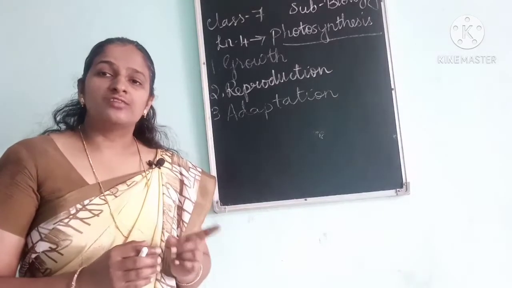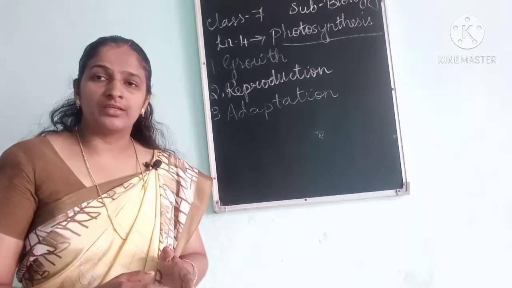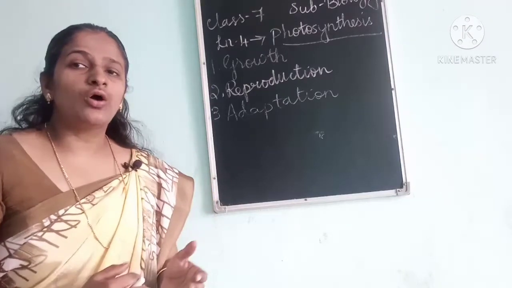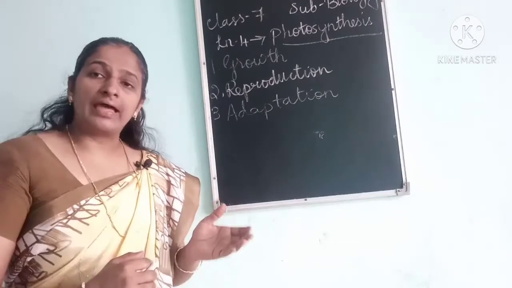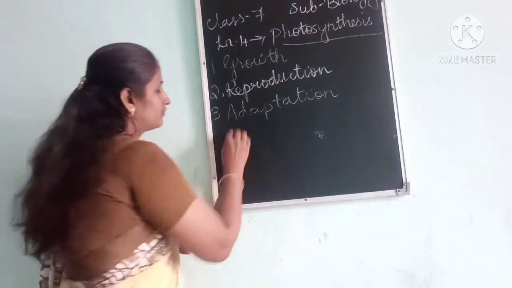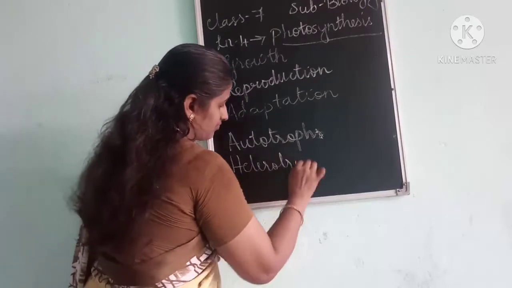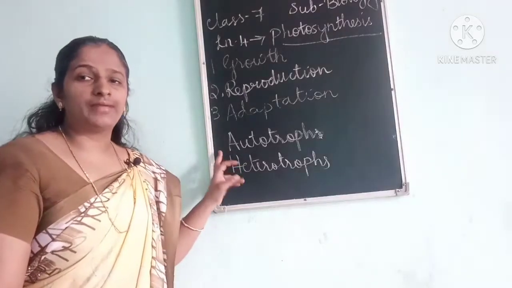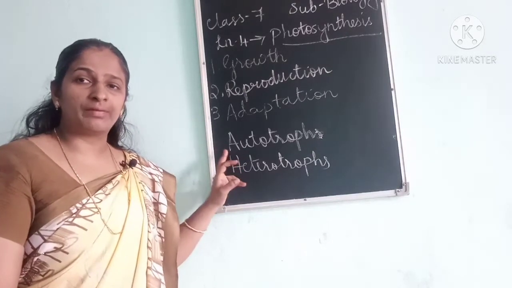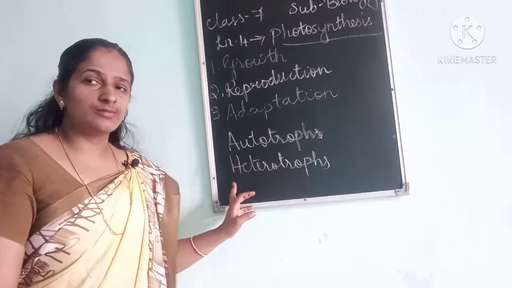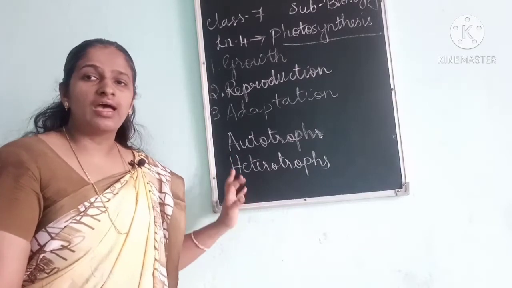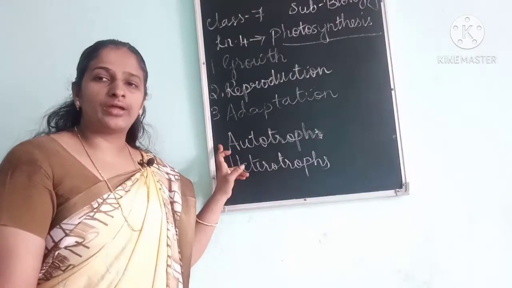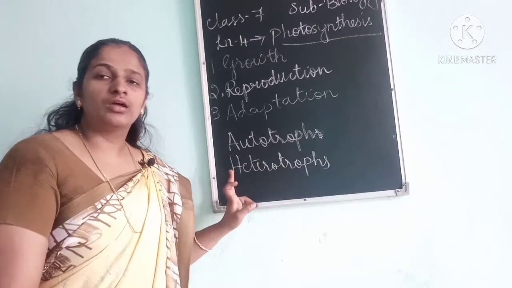As we know, only plants are able to prepare their own food, and all other organisms are unable to prepare their own food. So depending on the ability of preparing food, organisms are grouped into two: autotrophs and heterotrophs. All the green plants are autotrophs, as they are able to prepare their own food, and all other organisms except plants are called heterotrophs, as they are unable to prepare their own food. This kind of nutrition is called autotrophic nutrition and heterotrophic nutrition.